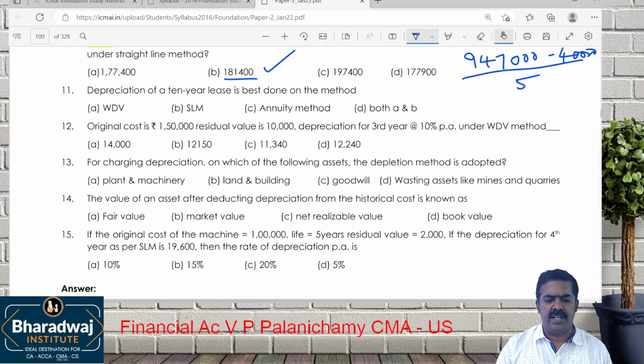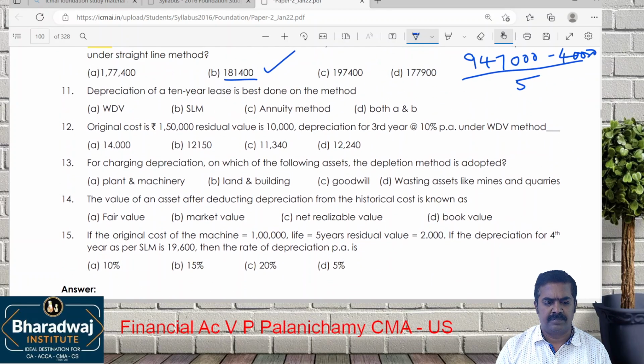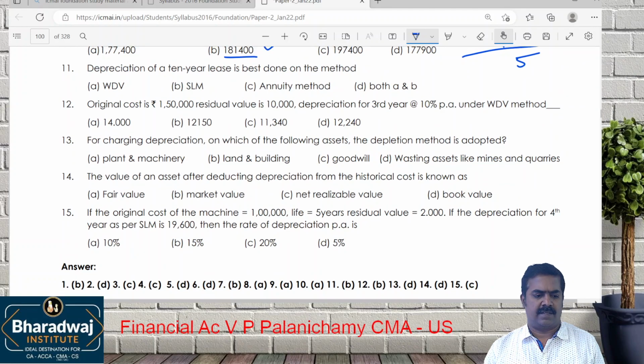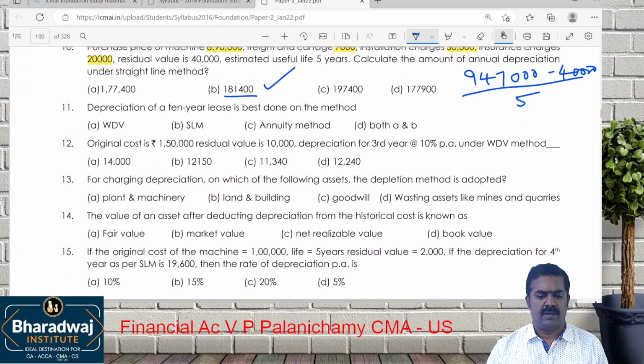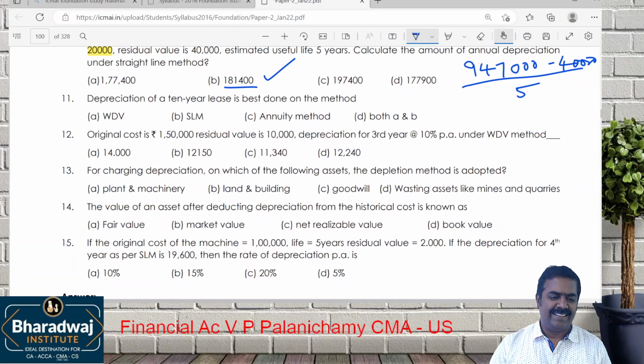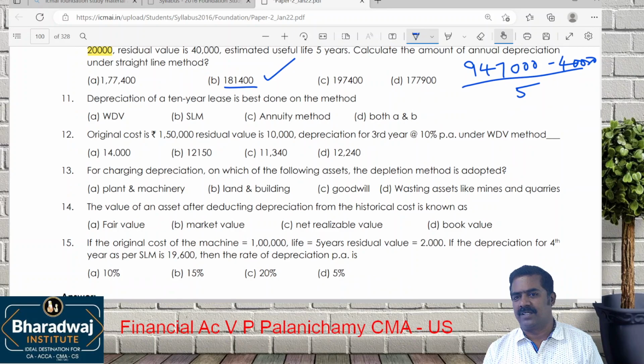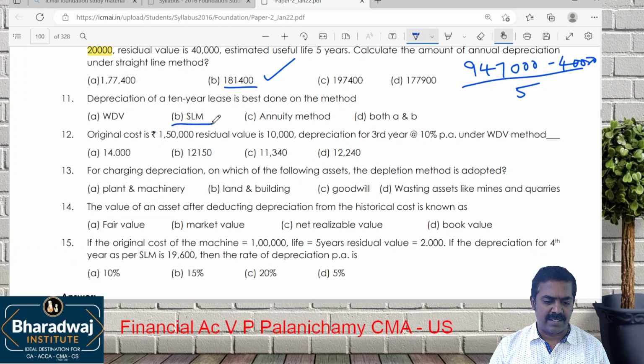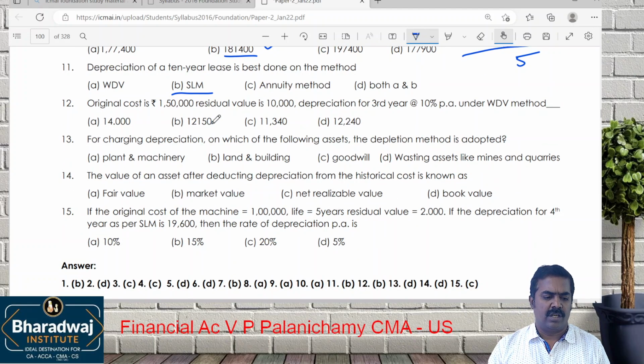Depreciation on a 10-year lease is based on which method? 10 years lease. Why annuity method? It should be based on straight line method. It should be based on which method? Straight line method. Then, question number 12.